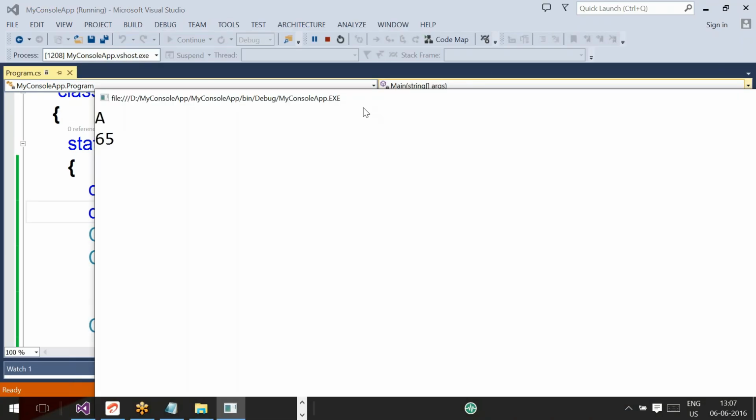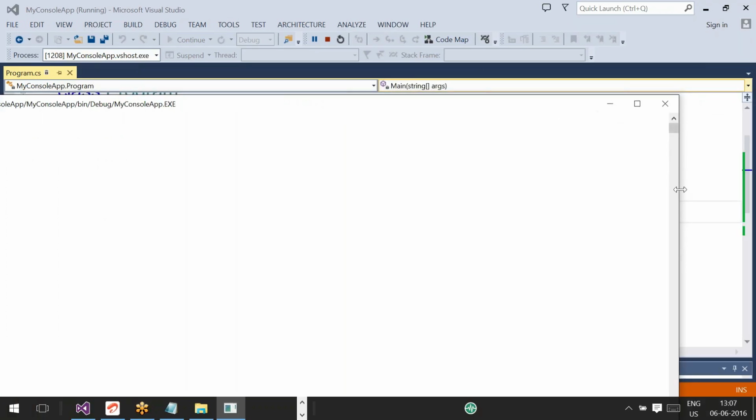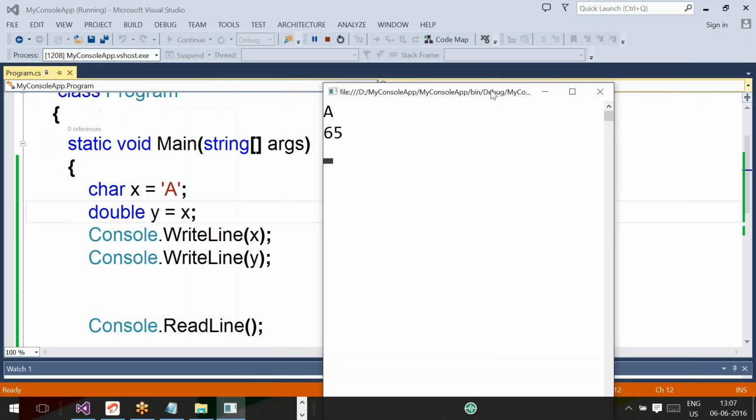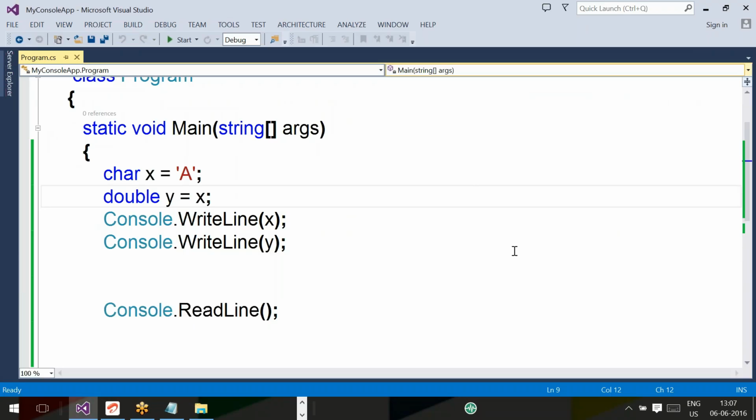It is also printing the same ASCII value. Even when you assign your char variable into a numerical or floating type, it converts into the ASCII value.